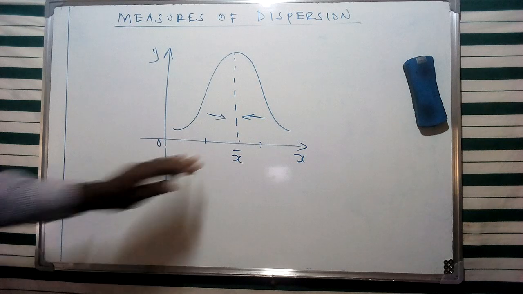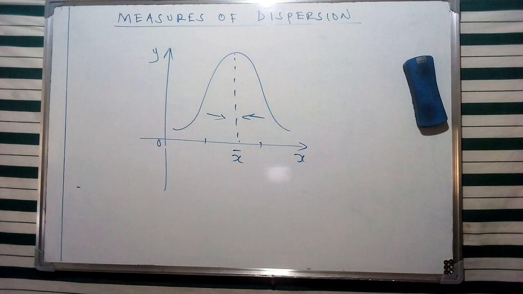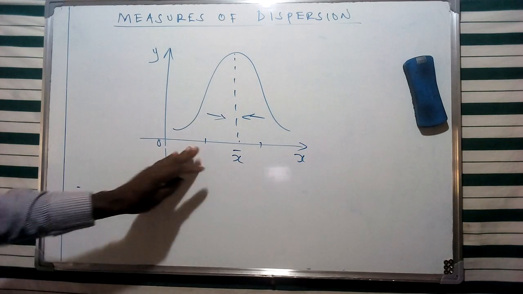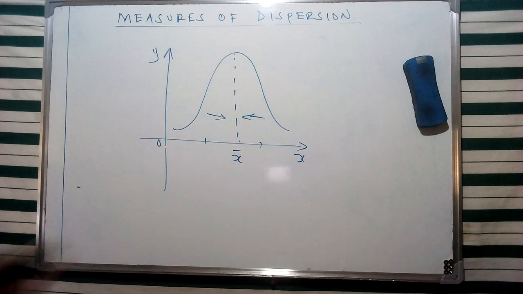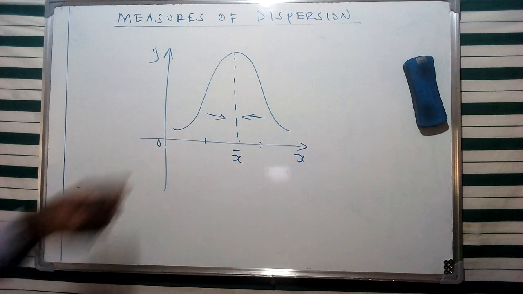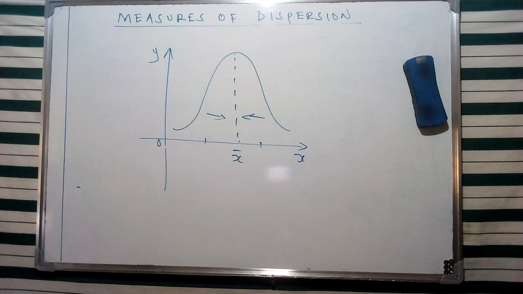In our subsequent discussions, I'm going to give some graphical representations, which are going to assist us to distinguish the concept of dispersion or variation from other concepts that we're going to learn concerning the behavior of data.